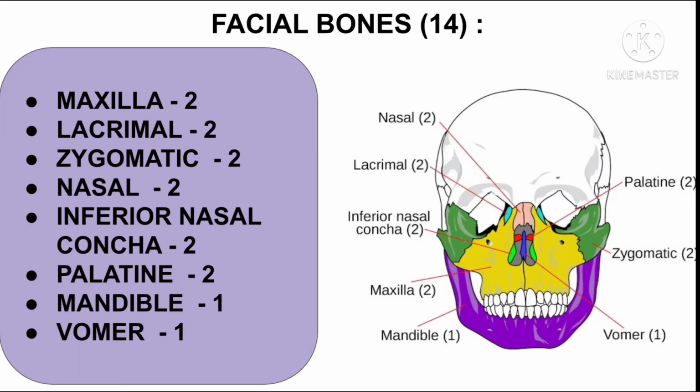Now coming to facial bones. There are total 14 facial bones in our body, of which only 2 bones are unpaired while all other bones are paired. The paired bones are maxilla, lacrimal bone, zygomatic bone or cheek bone, nasal bone, inferior nasal concha, and palatine bone. The 2 unpaired facial bones are mandible, which forms the lower jaw, and vomer. The mandible is the only movable bone of the skull region.